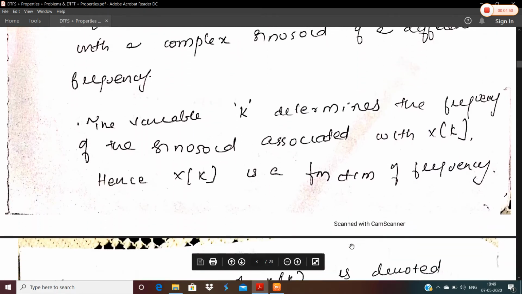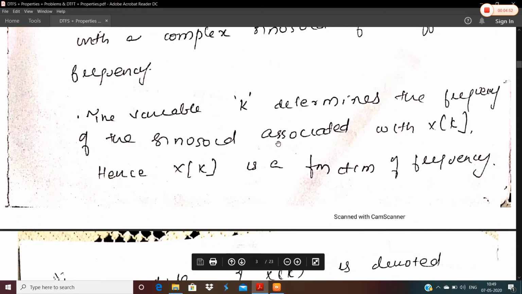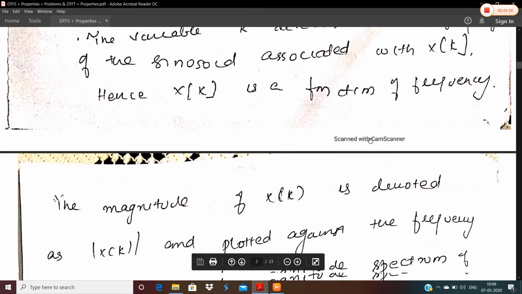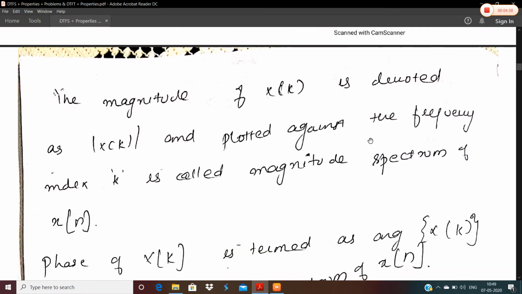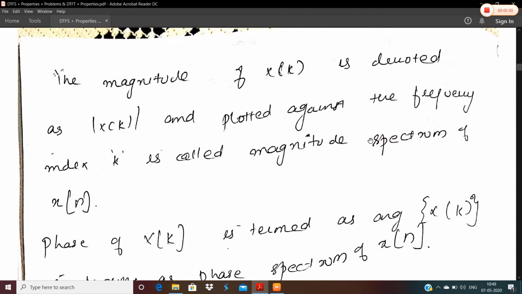And we can say that this variable k will determine the frequency of the sinusoid that is associated with x of k, and x of k is a function of frequency. So in CTFT, we had already learned how to plot the magnitude as well as the phase spectrum. The same thing is applicable here also. We can denote the magnitude of x of k as mod of x of k, and when it is plotted against the frequency index k, it is called the magnitude spectrum of x of n.